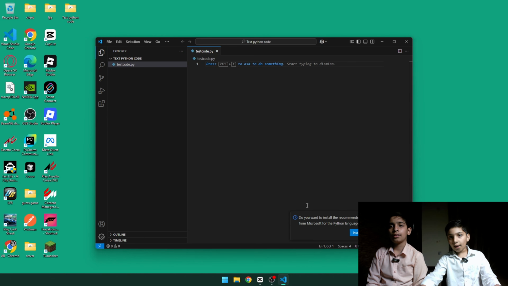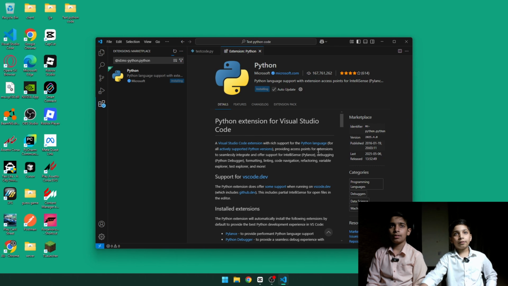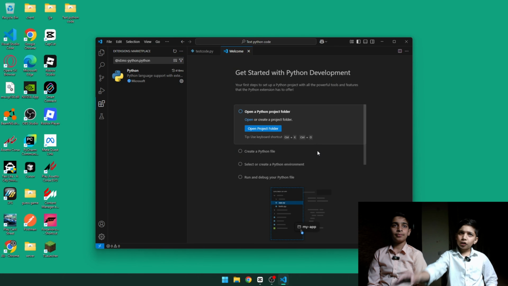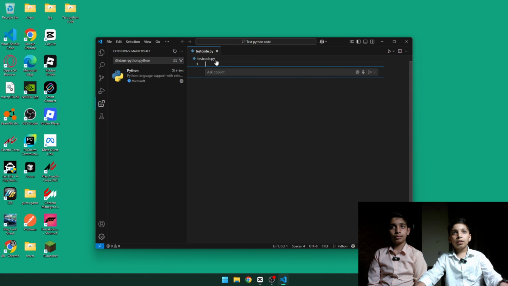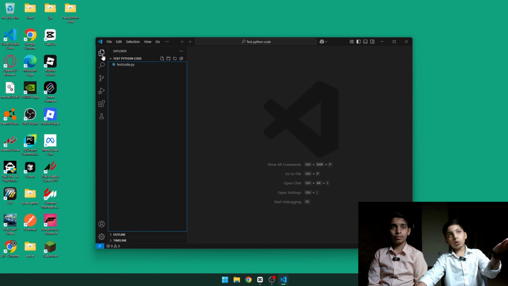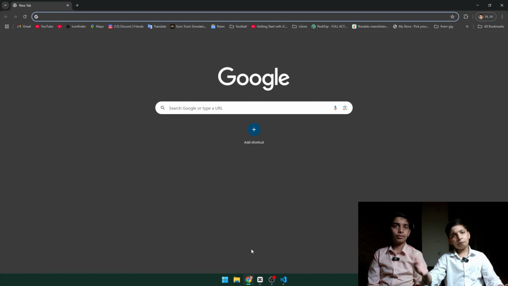Now it should give you a message down there for Python. Install Python in here, and there you go, it's installed. Now we close this, and there you go, this is a file we can code in. So now we go to the Explorer, open the file, and let's take an example from W3Schools.